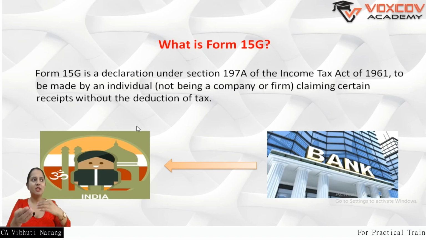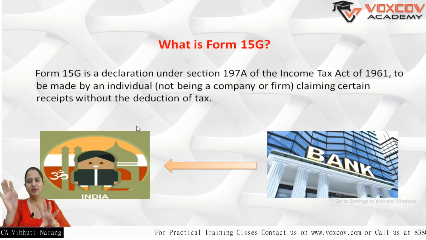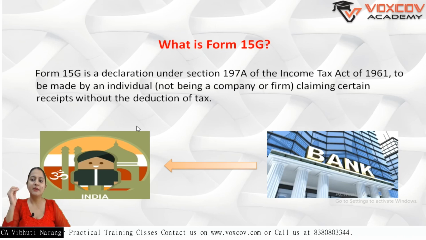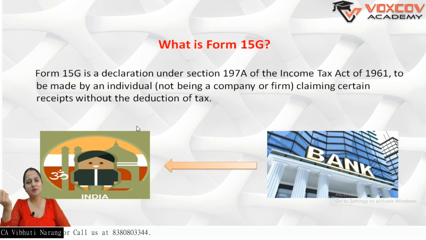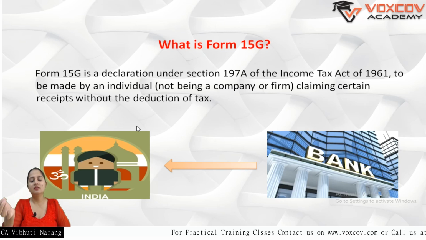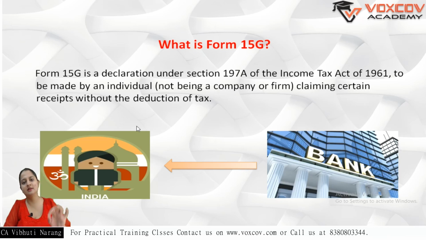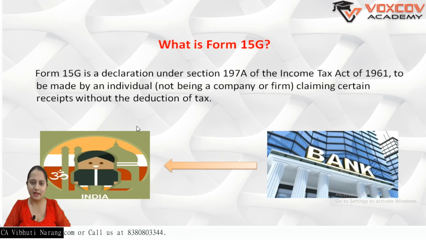Generally, when you achieve a certain age of life and you have some fixed income, either from the bank due to FD interest or savings bank interest, or a pension is received, and the TDS is deducted. So, just to avoid the routine of filing the return and claiming a refund, they tell the deductor that they are not liable for any other source of income and their income is already below the exemption limit. So the assessee requests the concerned person, the bank official or the financial institution, that please do not deduct my TDS because I am filing this form and I do not have any other source of income.